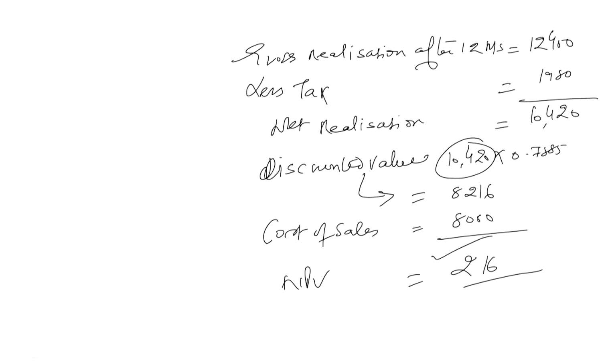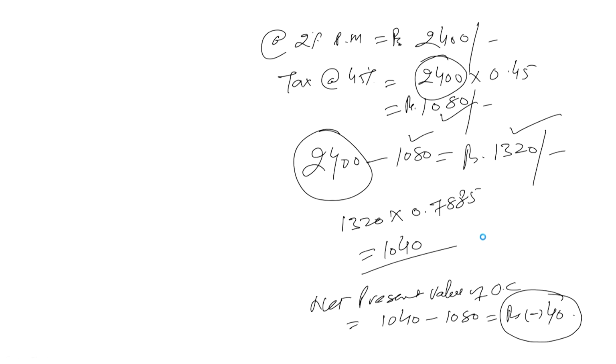The reason for the negative NPV here is that the loading factor is his cost, not his income, and on that also he has to pay the advance tax, and because of that NPV becomes negative at the 12 months credit period.